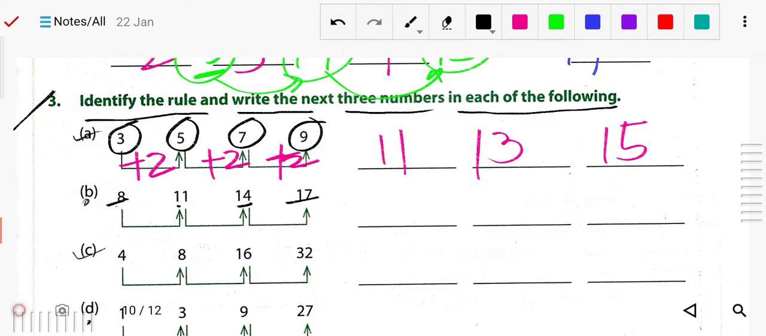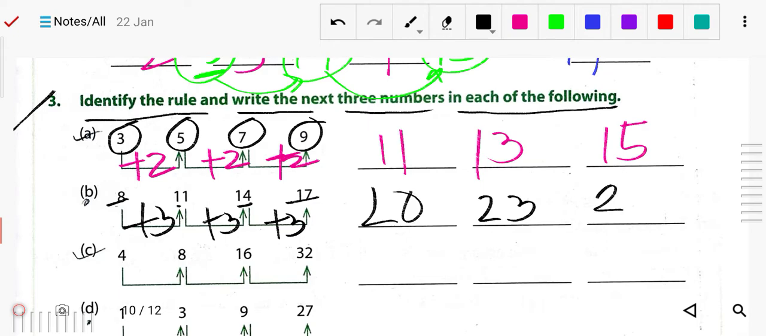Okay, next here you can see 8, 11, 14 and 17. So here you can just see that 3 is increasing all the time. 8 plus 3, here is plus 3, here is also plus 3. It means 17 plus 3 is 20, 20 plus 3 is 23, 23 plus 3 is 26.